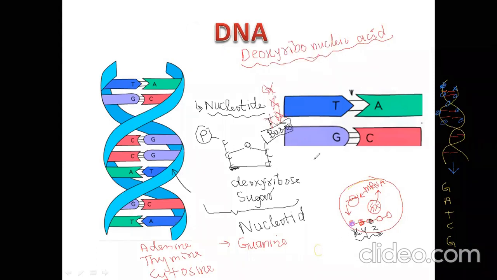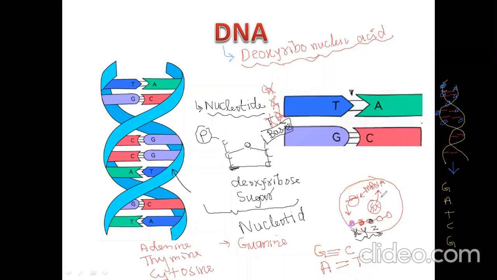G, guanine, will always form triple hydrogen bond with cytosine, and adenine will form double hydrogen bond with thymine. Thymine will form double hydrogen bond with adenine, and cytosine will form triple hydrogen bond with guanine.